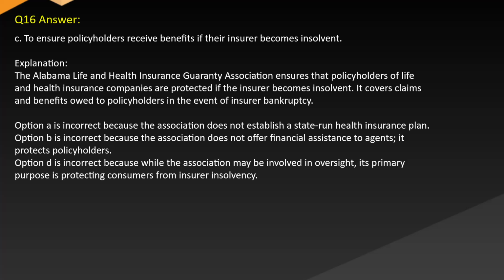Option A is incorrect because the association does not establish a state-run health insurance plan. Option B is incorrect because the association does not offer financial assistance to agents. It protects policyholders. Option D is incorrect because while the association may be involved in oversight, its primary purpose is protecting consumers from insurer insolvency.